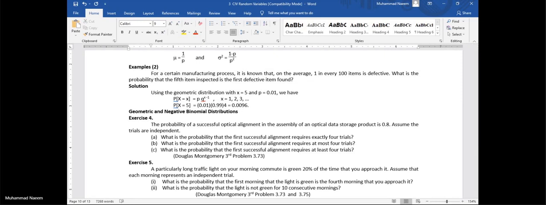We are not successful in the first 4 attempts. In the first 4 trials, we are not successful, and we get a success at the 5th trial, at the 5th draw. This means the probability is p to the power 1 and q to the power 4.